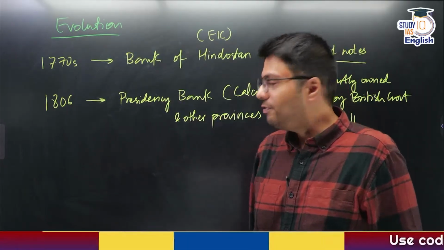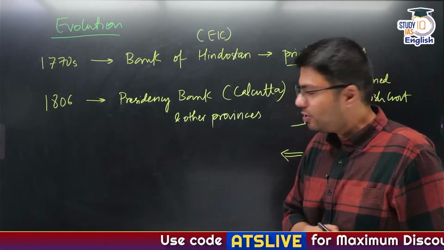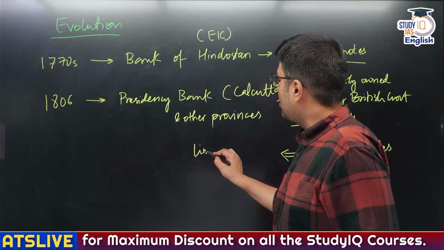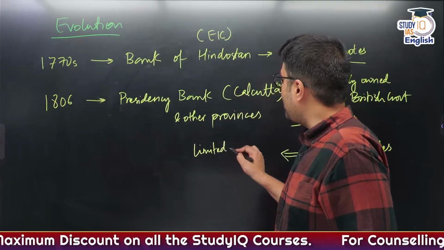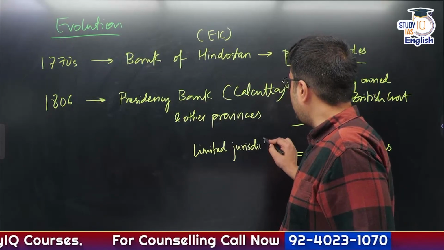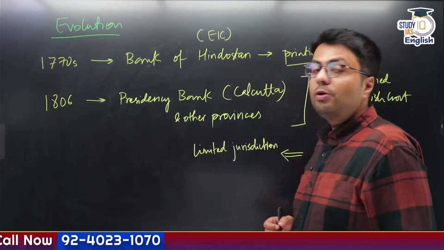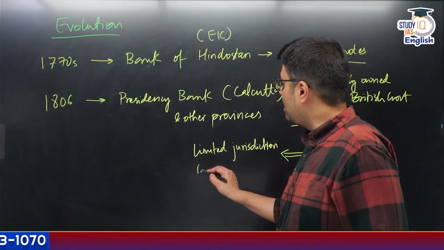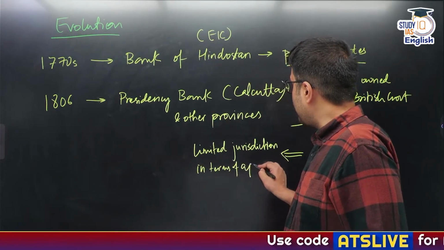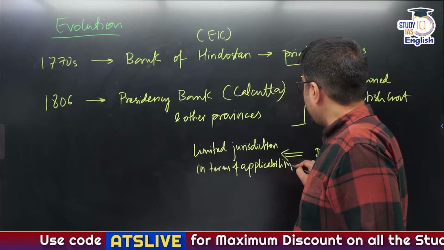So can you identify one of the problems that might have happened due to these three Presidency banks? It is that the applicability of the notes that they printed was very limited. The notes printed by these three respective Presidency banks were very limited in terms of jurisdiction and applicability. Now it is very easy for you to understand this.